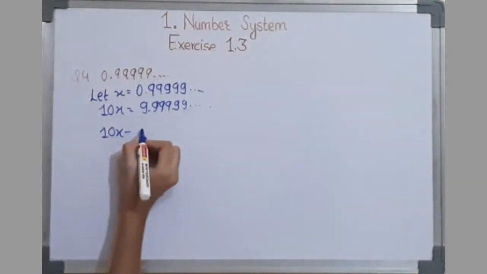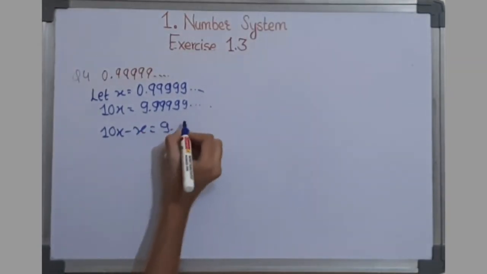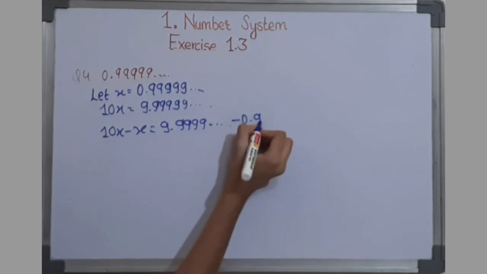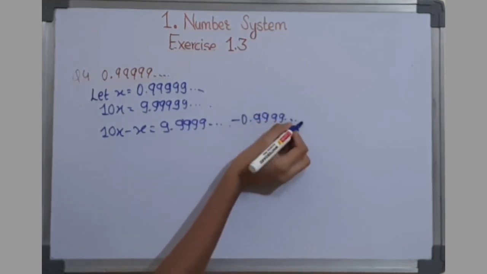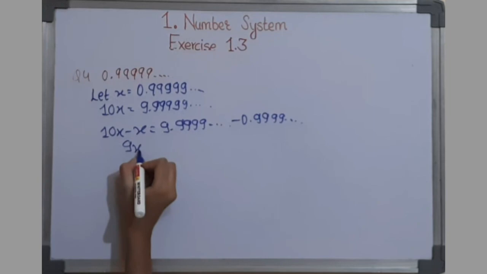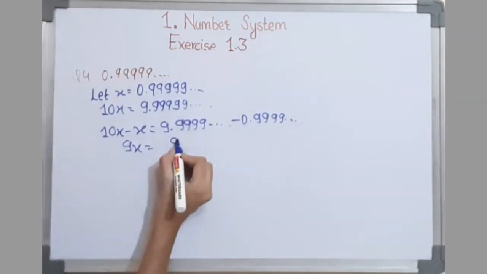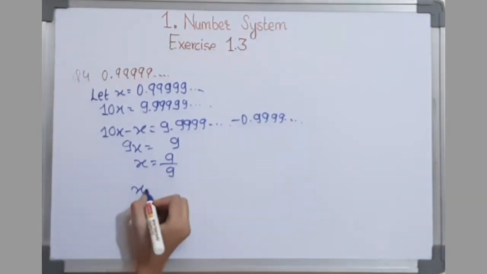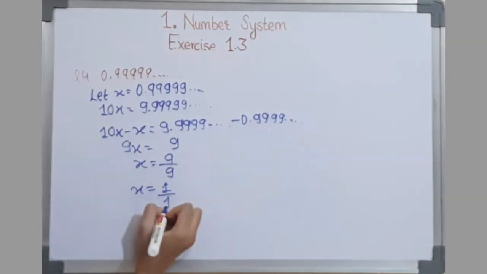10x minus x equal to 9.9999 minus 0.999. 10x minus x is equal to 9x, which is equal to 9, x equal to 9 upon 9 and x equal to 1 upon 1.